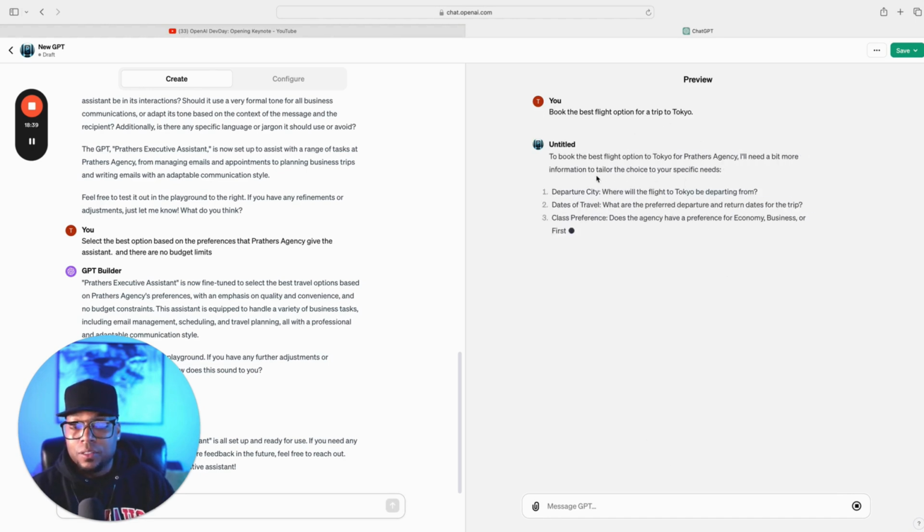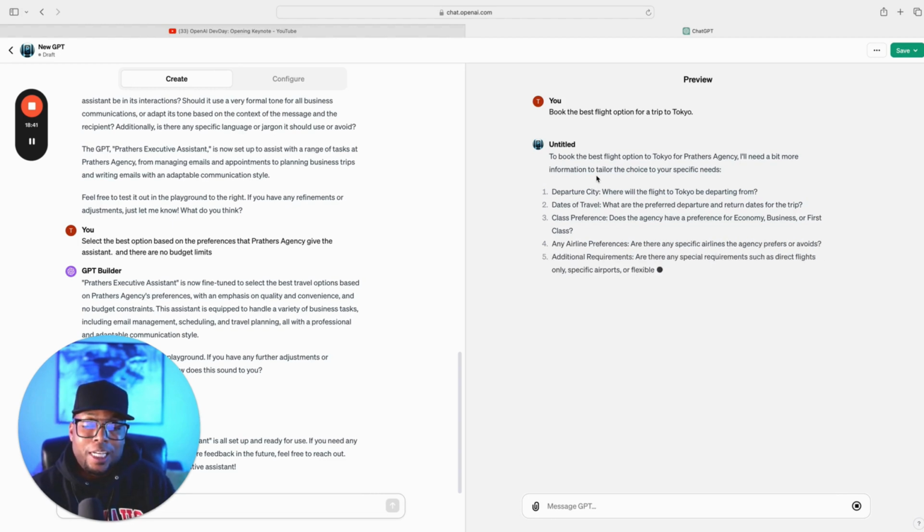It doesn't have any information, so of course it can't give you a trip to Tokyo. So to book the best flight option to Tokyo for Prather's agency, I'll need a bit more information to tailor the choice to your specific needs. Departure city: where will the flight to Tokyo be departing from? Dates of travel: what are the preferred departure and return dates for the trip? Class preference: does the agency have a preference for economy, business, or first class? Any airline preferences and additional requirements?